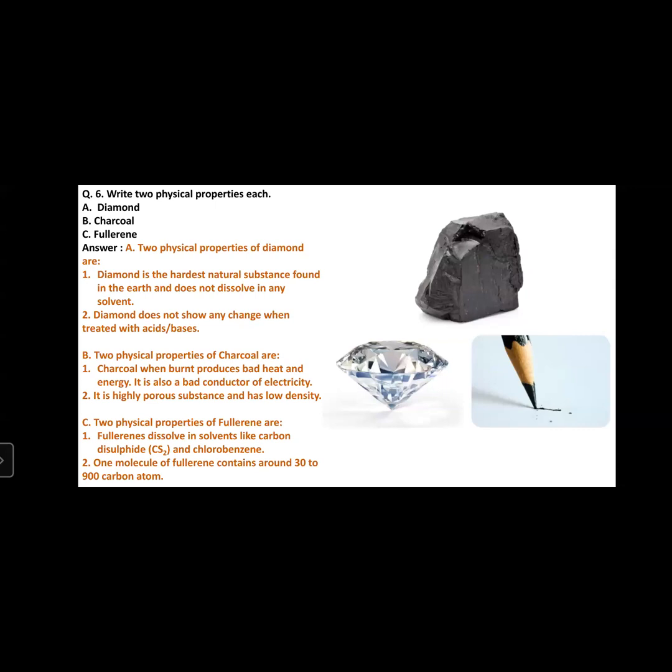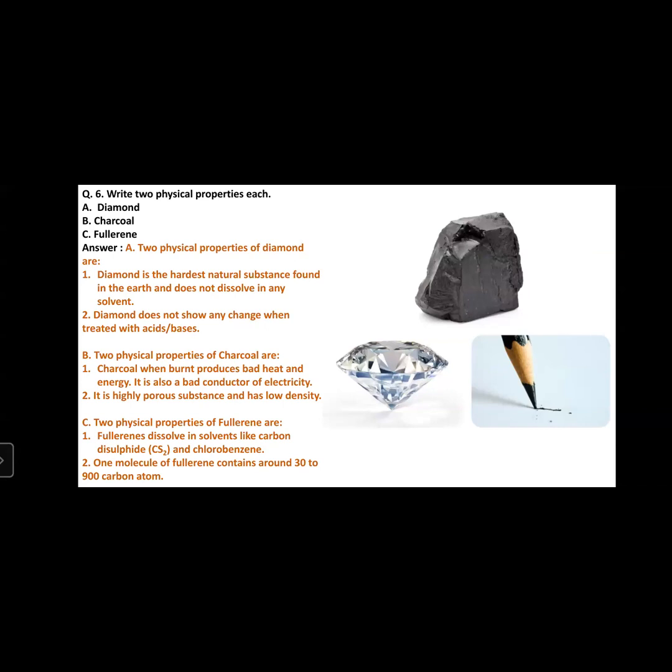Diamond is the hardest substance found on earth. The diamond is the hardest, the very hard substance present in this world, in this universe. The next physical property, because of its hardness, it does not dissolve in any solvent.